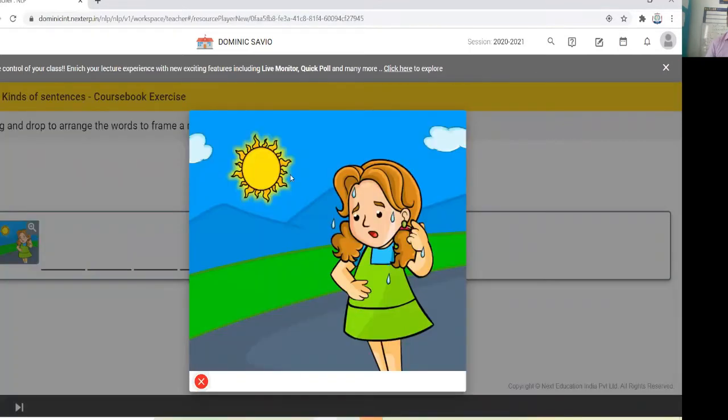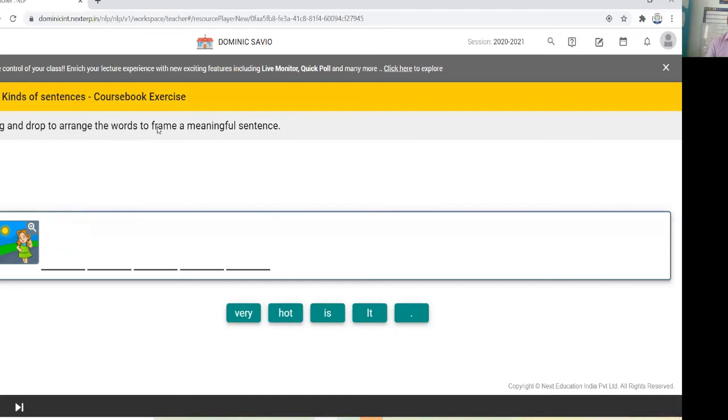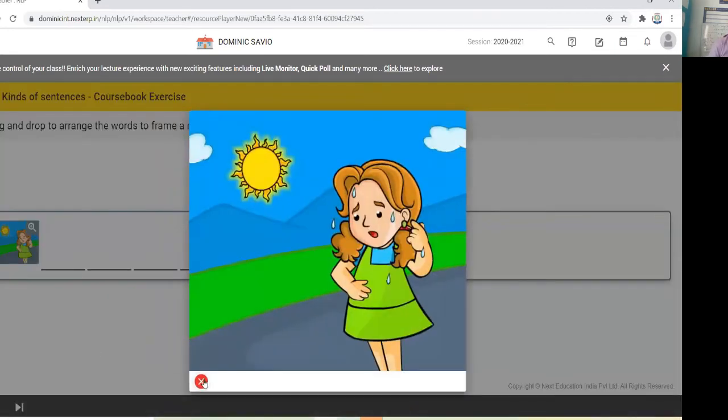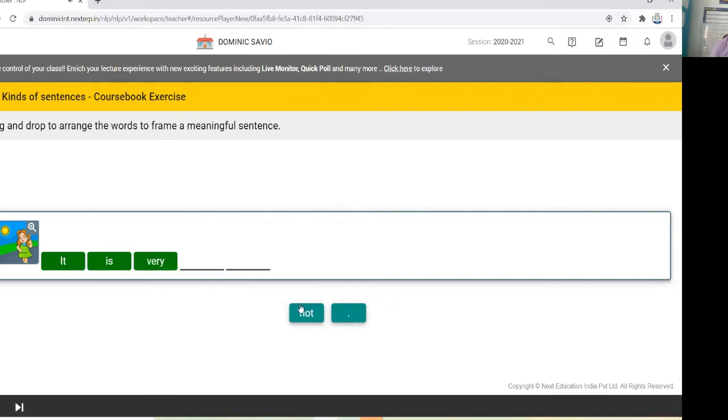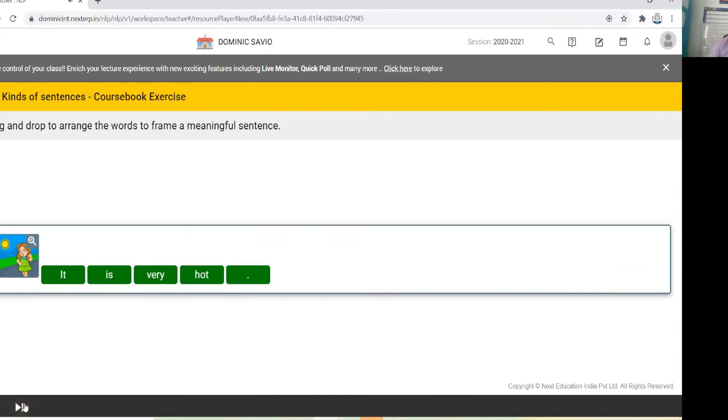Let's do it. From this picture we can make one sentence. Drag and drop to arrange the words to frame a meaningful sentence. Sentence ഉണ്ടാക്കേണ്ടത്. Very hot is it. What is the sentence? It's very hot. It is very hot. Okay, let us see. It is very hot. പിന്നെ എന്താ വേണം? Last what do you have to do? Full stop. Okay, very good.